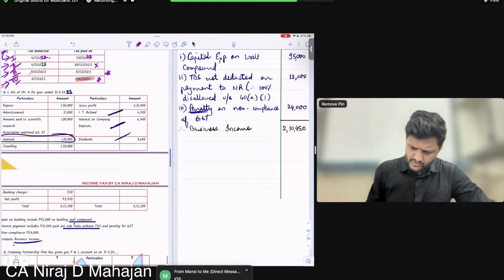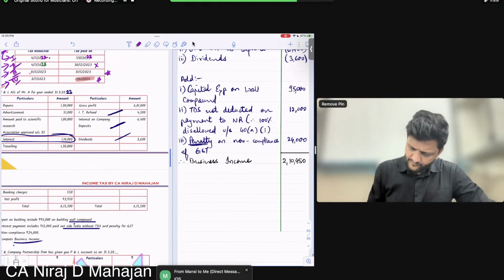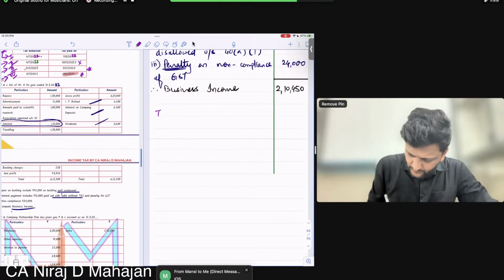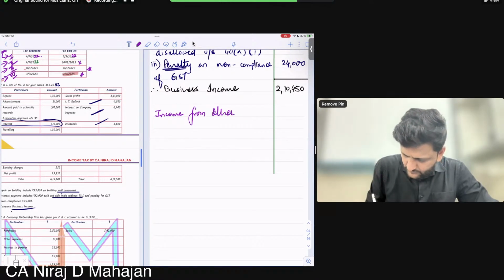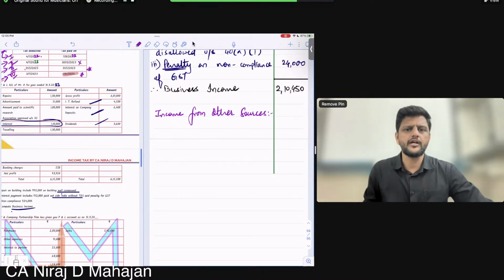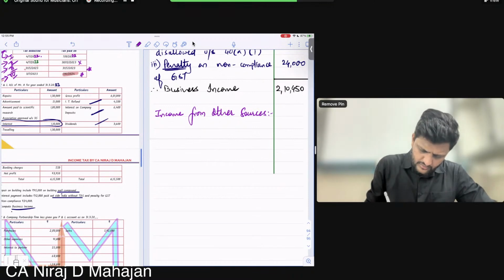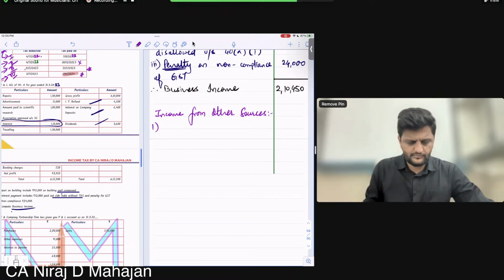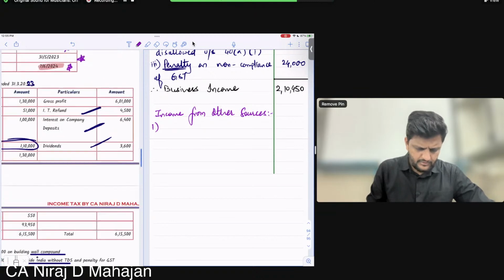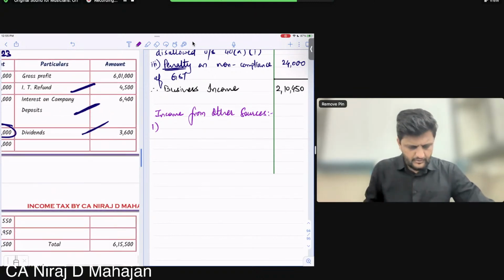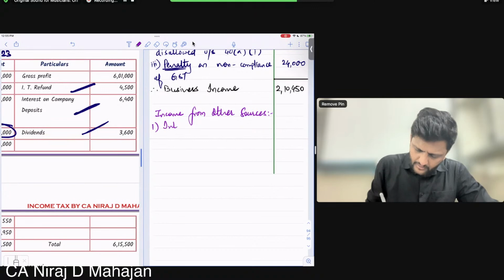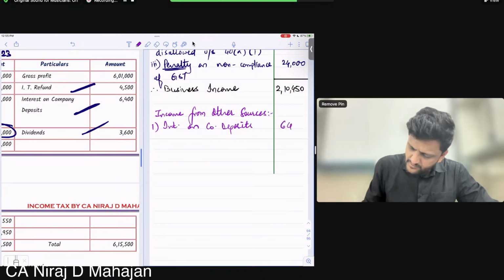Income from other sources. Ready, everybody? So I'm writing interest on company deposits, 6,400.